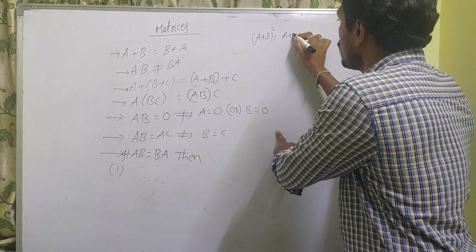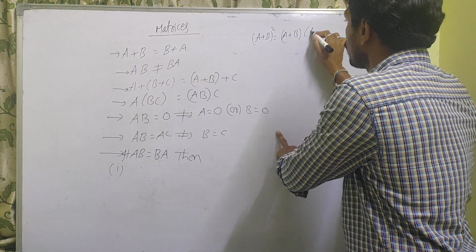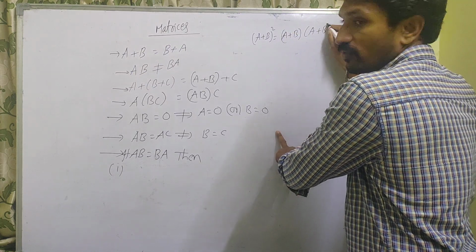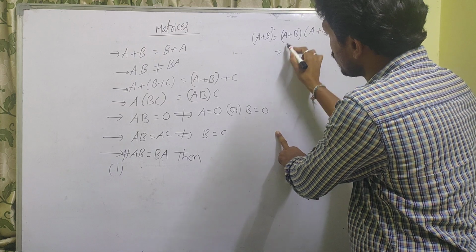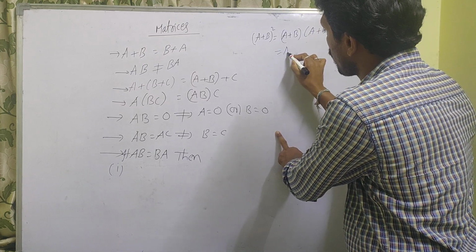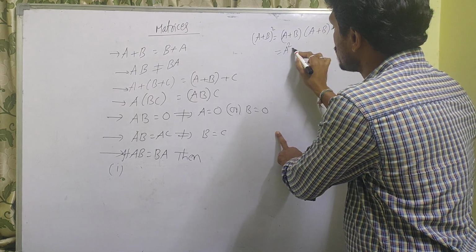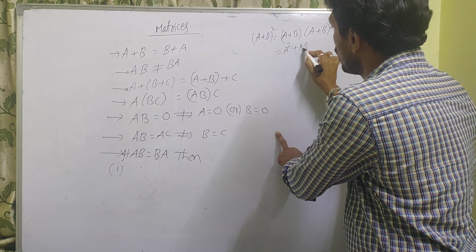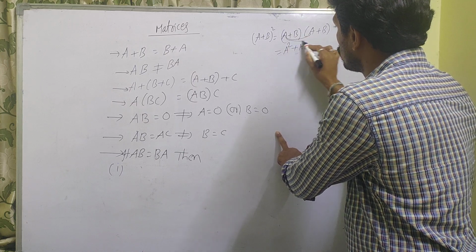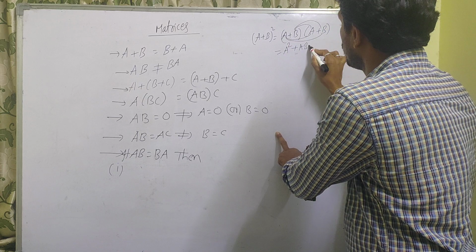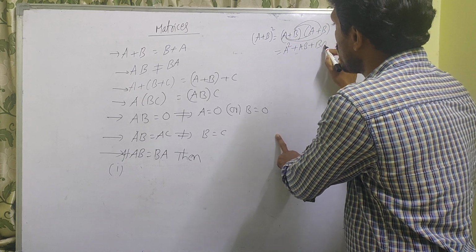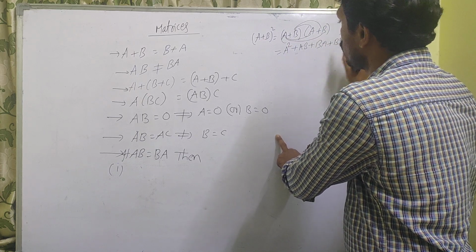A plus B into A plus B. Okay, very well you know. This is nothing but A into A. Distributive property applied: A square plus AB. Next, first you multiply these two. Next these two. Next, BA plus B square.